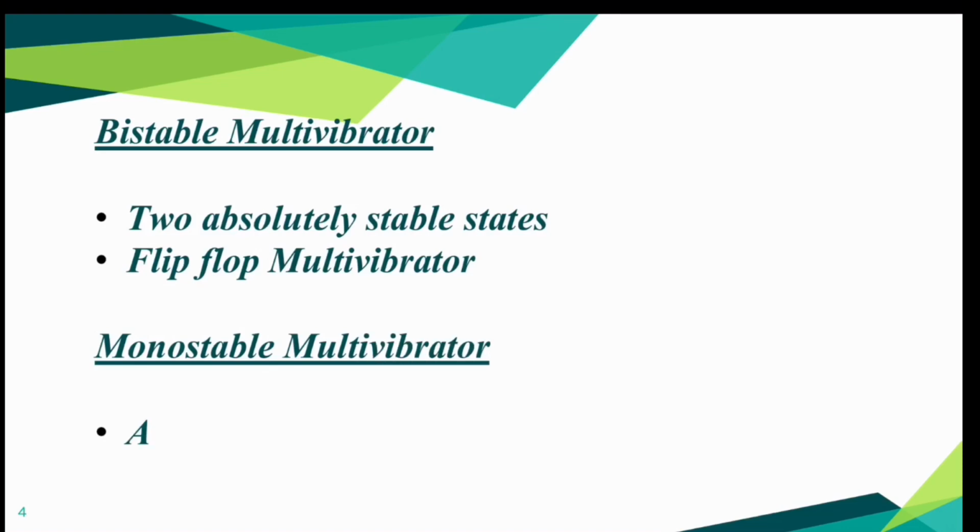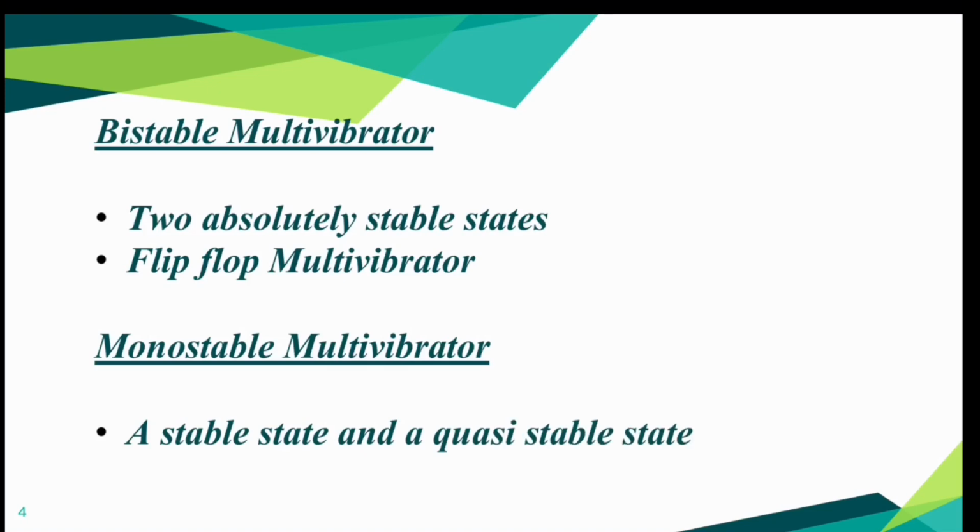A monostable multivibrator has a stable state and a quasi-stable state. Application of an external signal called a trigger forces the circuit into a quasi-stable state. The circuit remains in the quasi-stable state for a fixed interval of time and then returns to its original state. It is also known as one-shot multivibrator since it has a single stable state.